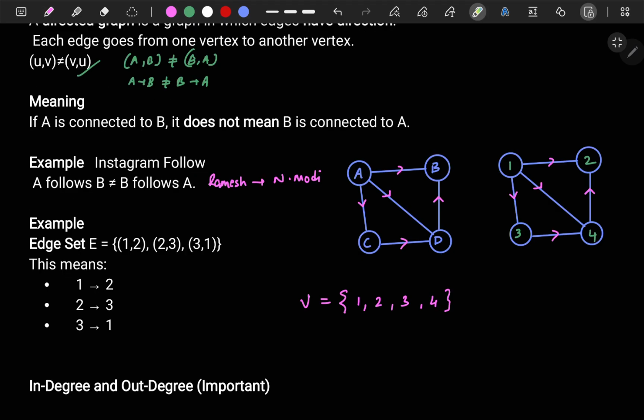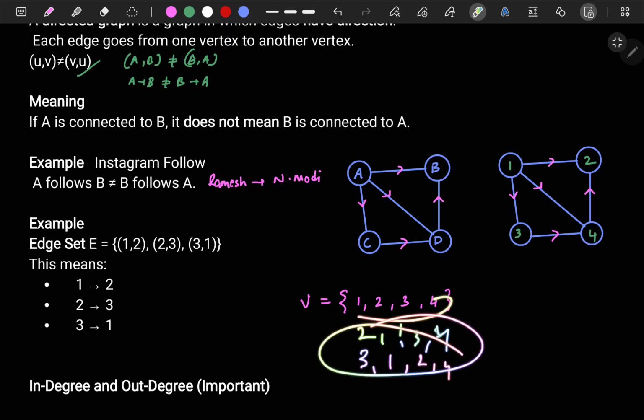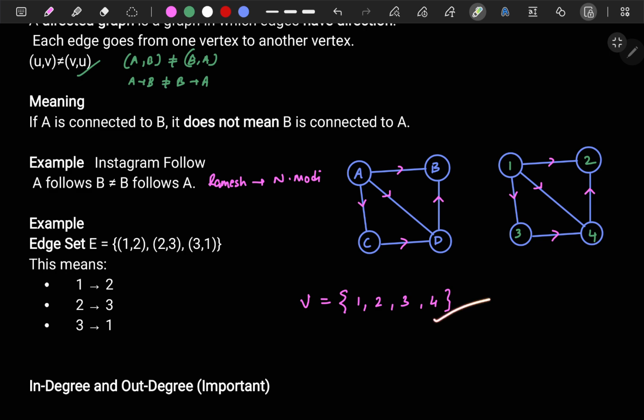Okay, now let's take an example of this graph, and I will represent the vertices for this graph. So V for vertices, right? So 1 2 3 4, I can write a set of vertices. It can be in unordered fashion also, like 2 1 3 4, or 3 1 2 4, any order. It doesn't matter, because it's a set. I explained all this part.